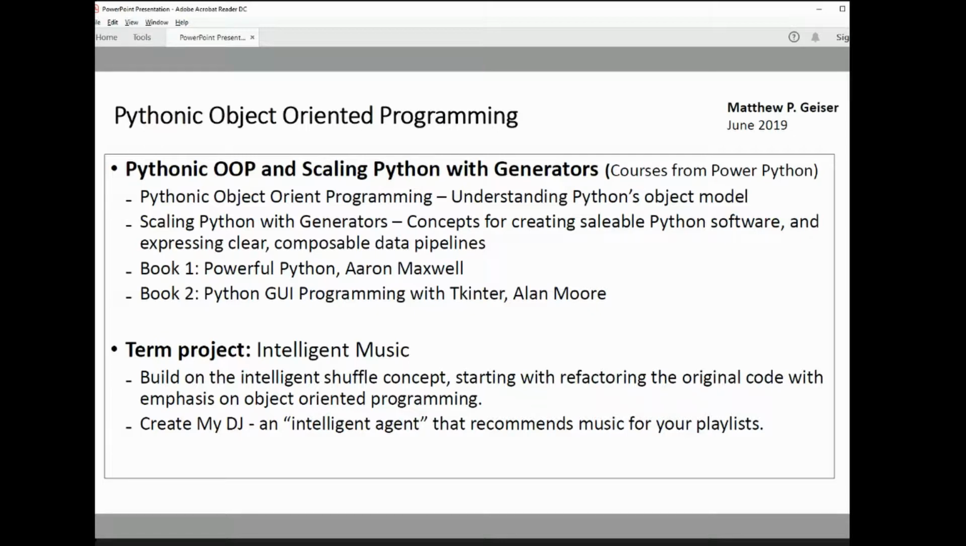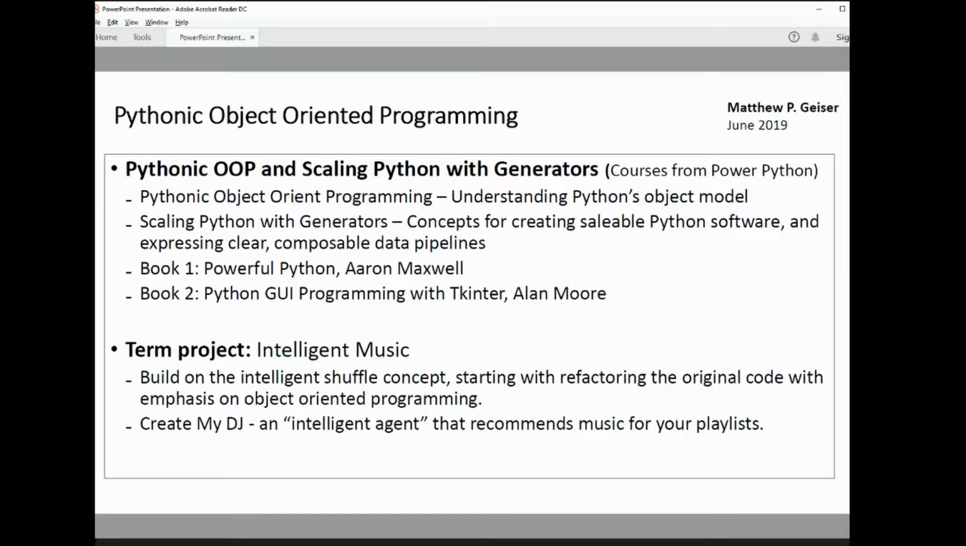Another book that I was leveraging during my learning was Python GUI Programming with tkinter by Alan Moore. A very good book if you want to learn tkinter and start from the ground up with it, but also being object oriented as you lay out these GUIs in tkinter is just critical, especially as a program gets big.